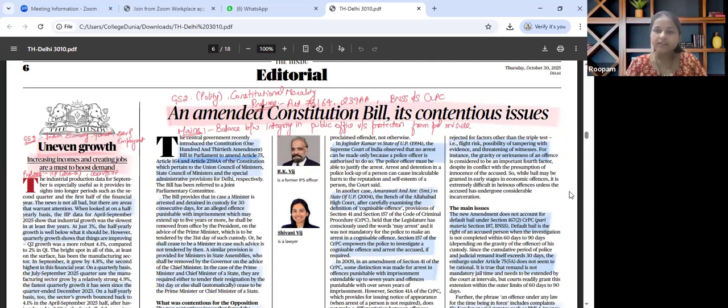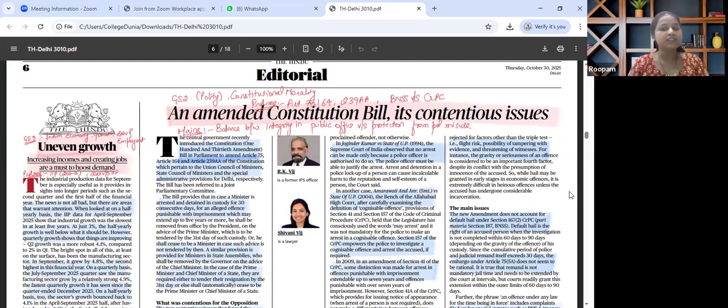For the prelims perspective, the areas we have to understand are Articles 75, 164 and 239AA, the Council of Ministers provisions. The key judgments talked about in this article are the Joginder Kumar case of 1994, the Arnesh Kumar case of 2014, and the Satender Kumar Antil case of 2022. We need to know the difference between Bharatiya Nyaya Sanhita versus CrPC provisions on arrest and bail.